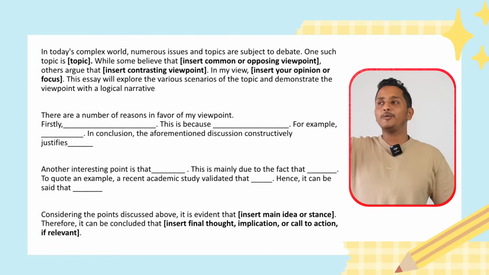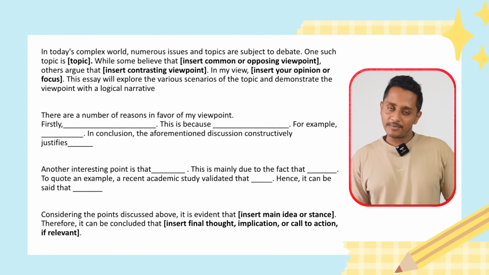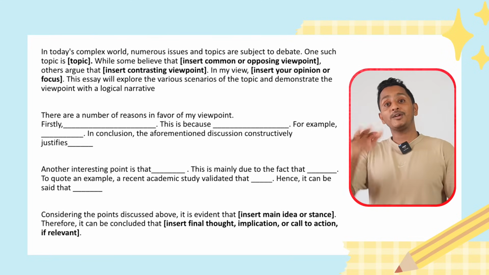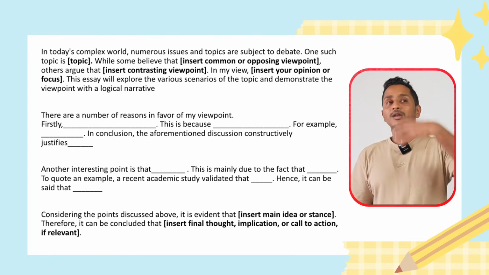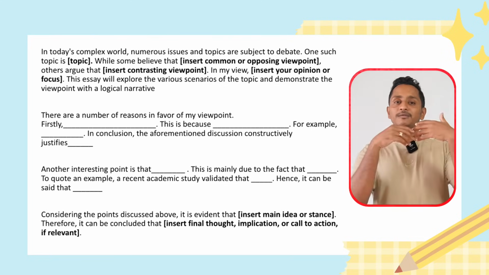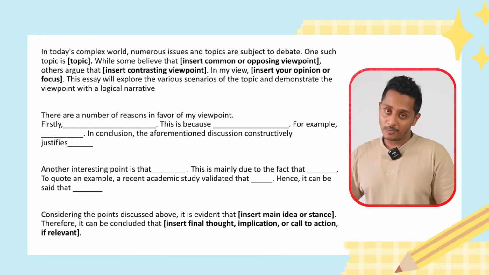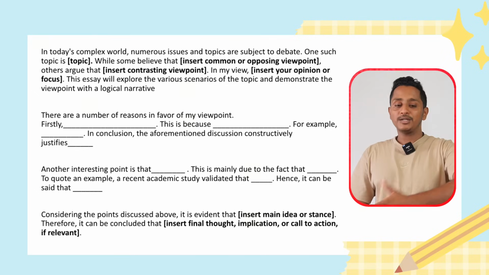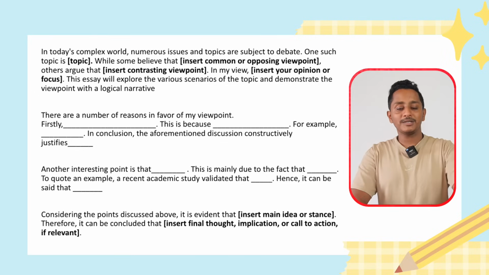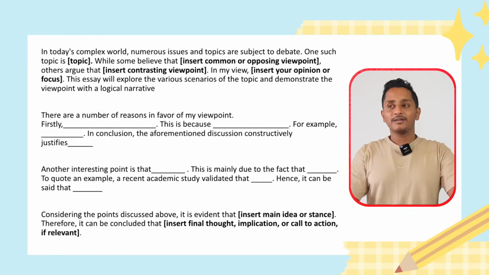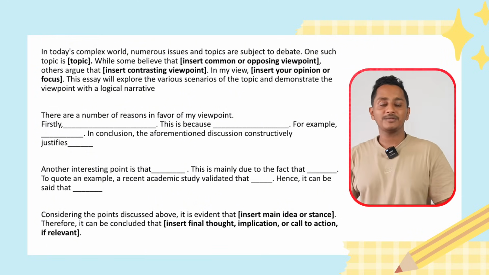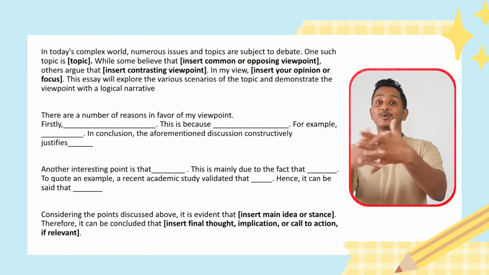If the question is advantage, disadvantage, essay type, this may not work. This may work for agree, disagree. This may work for a few of the questions, a few of the segments, but not for all the questions. You see the first line, "In today's complex world, numerous issues and topics are subject to debate." If the question is advantage and disadvantage of something, you write this, it is not coinciding.